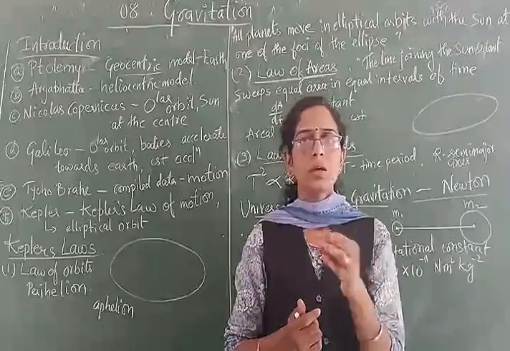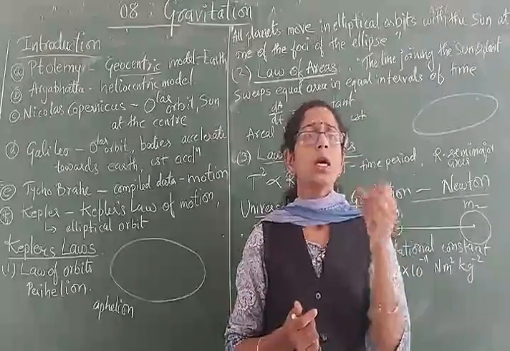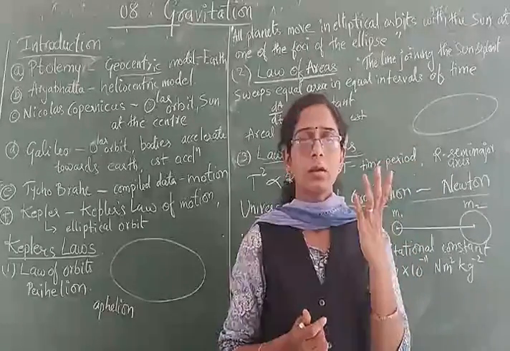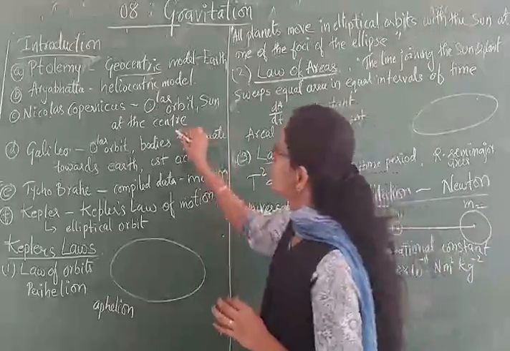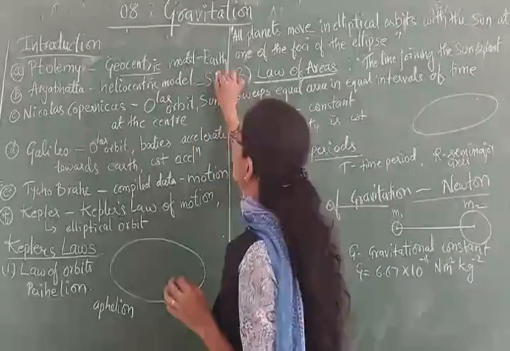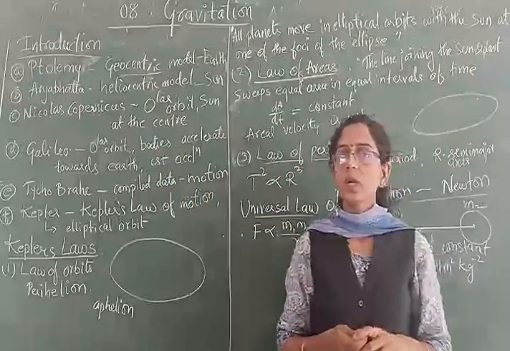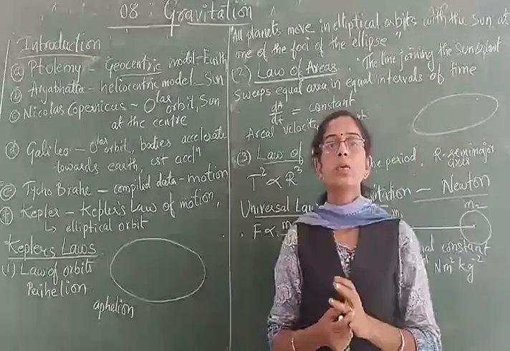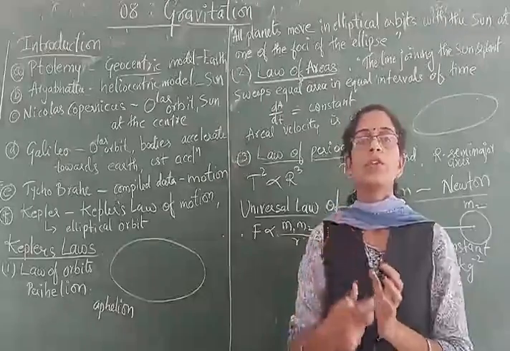Your earth, Venus, Mercury, Jupiter, any planet you take, is moving around the sun. So this idea, that the sun was considered to be lying at the center, was given by whom? Aryabhata.